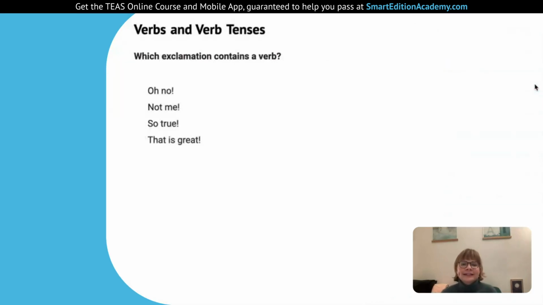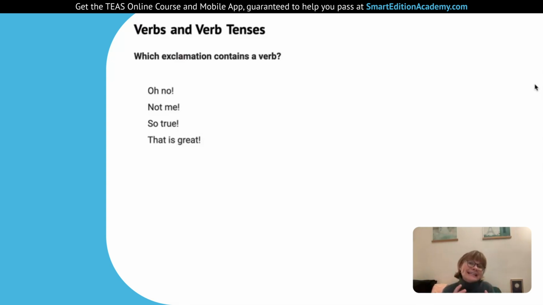Which exclamation contains a verb? Oh no, not me. So true. That is great. Tried to add a little bit of my acting there. So we're going to go through and look for some verbs, look for some action words, conjugated. Oh no, we have no verbs. Not me, not me. I can't find a verb there. So true, the fact that there's no verbs there. We have true is an adjective, a describing word, but no verbs.